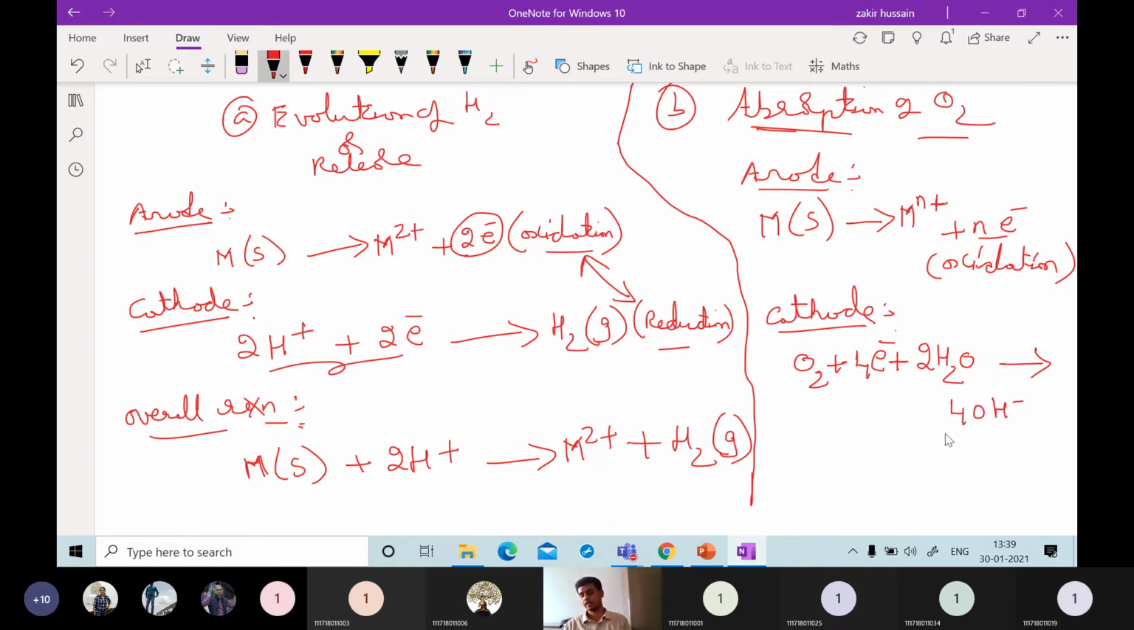Hydroxyl ions will be forming. The formation of hydroxyl ions is nothing but this reduction process. So oxidation is occurring in the first step at the anode, and reduction is occurring in the next step at the cathode. If you see the overall reaction,